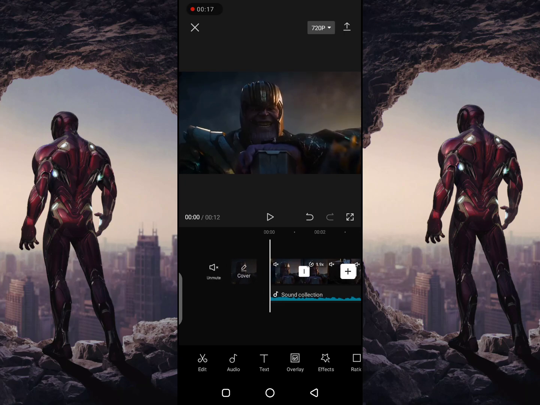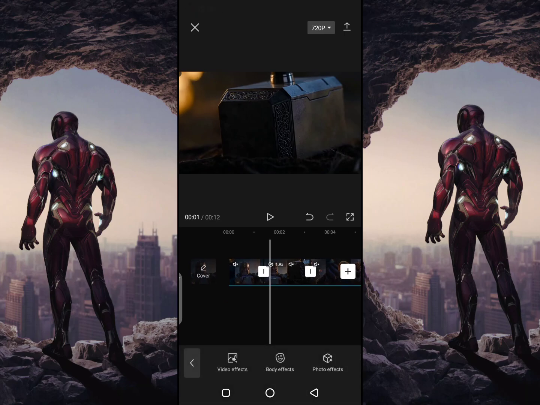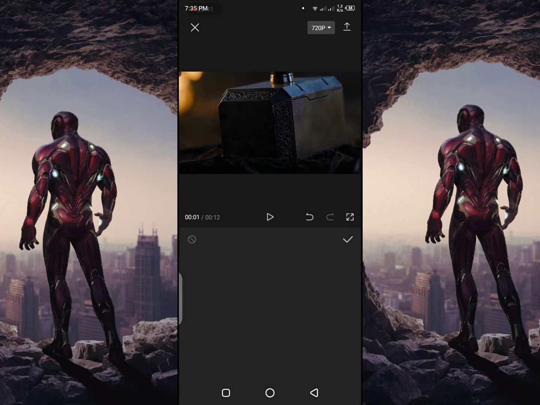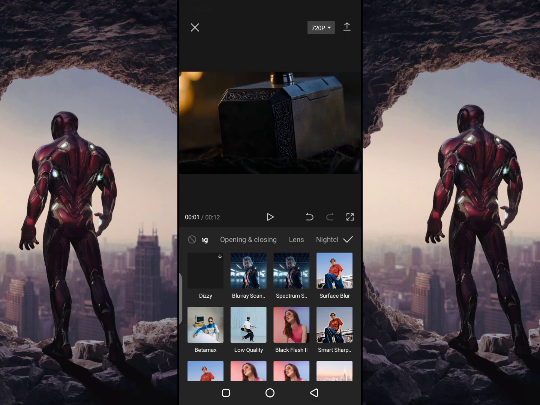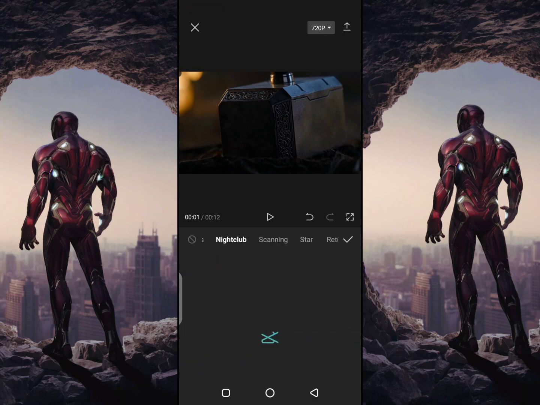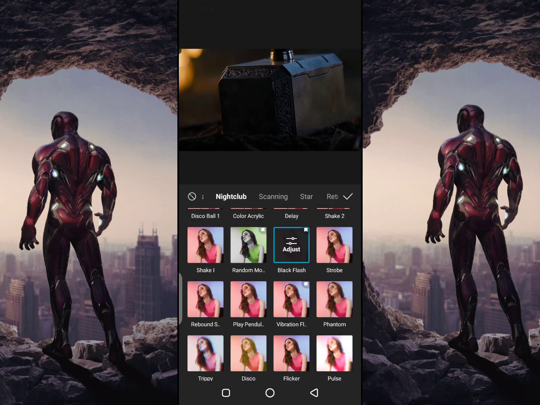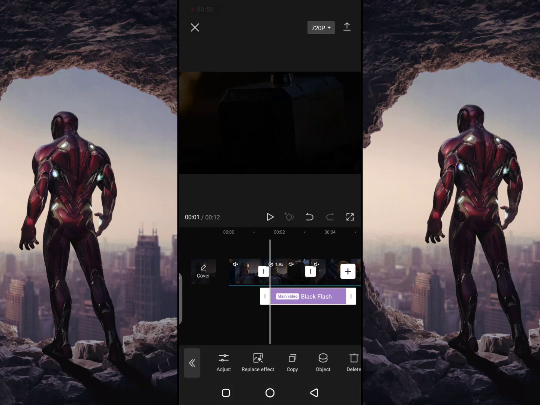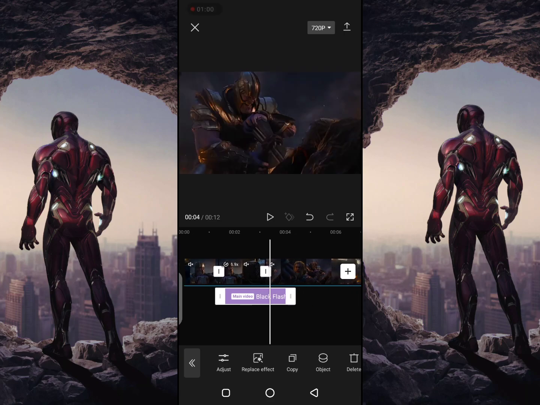Now I will guide you on how to improve your editing. Follow my steps. Go to Effects. Click Video Effects. Go to Nightclub. Select Black Flash. Now adjust in your clip.